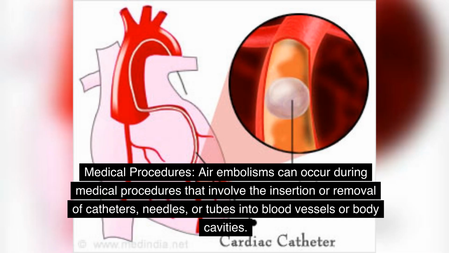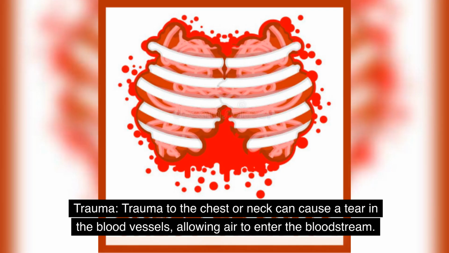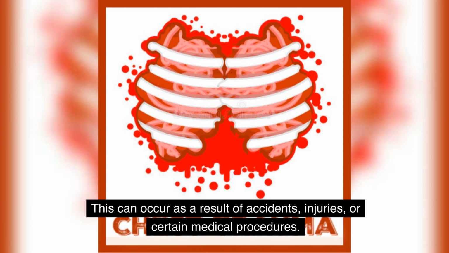Causes. Medical procedures. Air embolisms can occur during medical procedures that involve the insertion or removal of catheters, needles, or tubes into blood vessels or body cavities. For example, they can occur during central venous catheter placement, dialysis, or certain surgical procedures. Trauma. Trauma to the chest or neck can cause a tear in the blood vessels, allowing air to enter the bloodstream. This can occur as a result of accidents, injuries, or certain medical procedures.